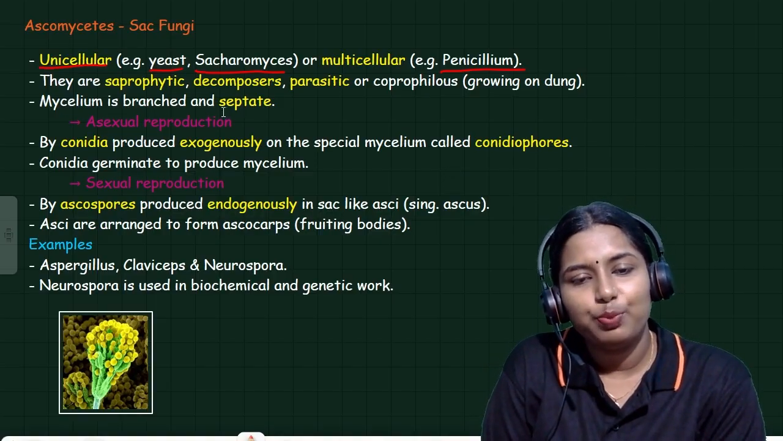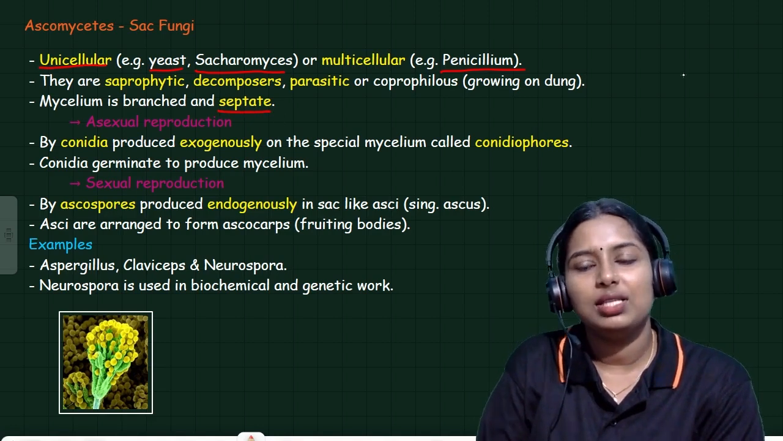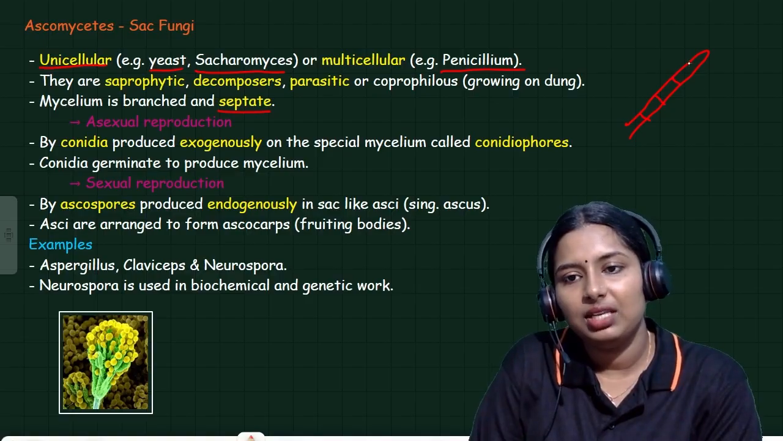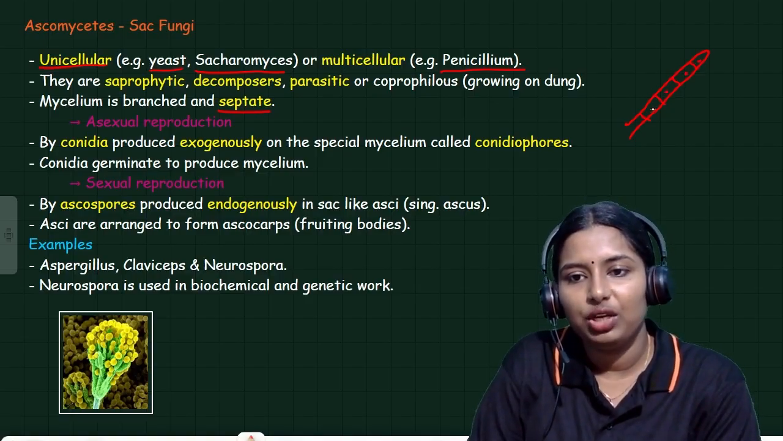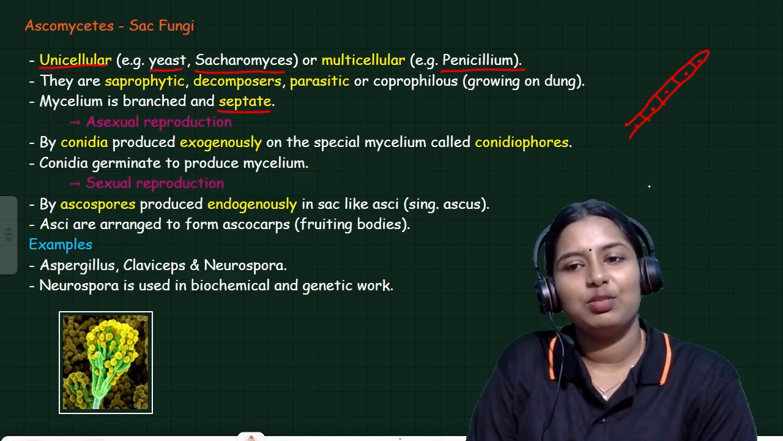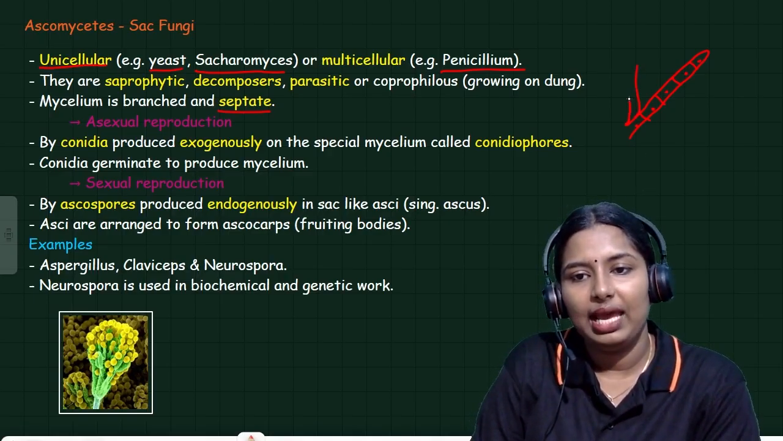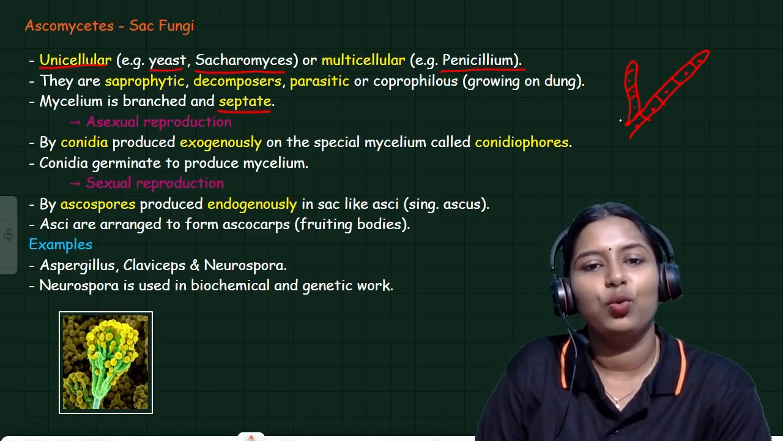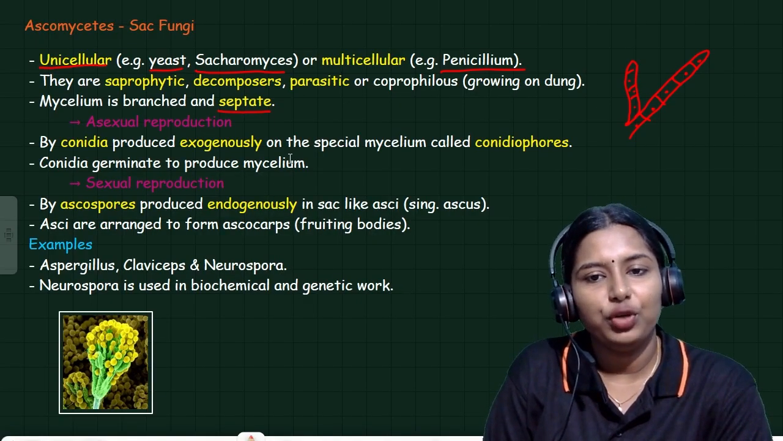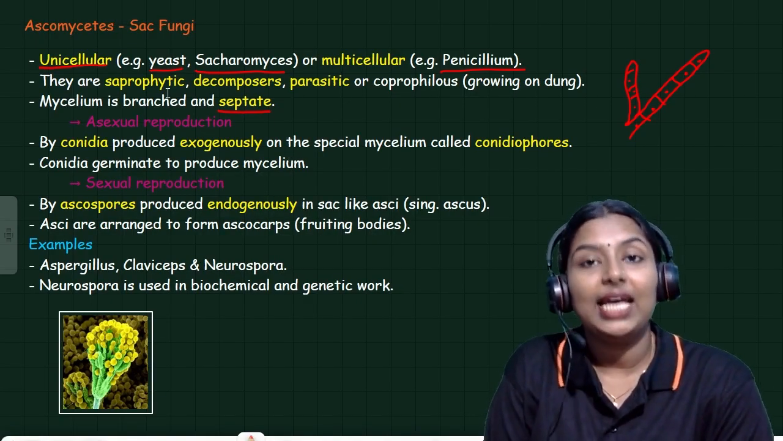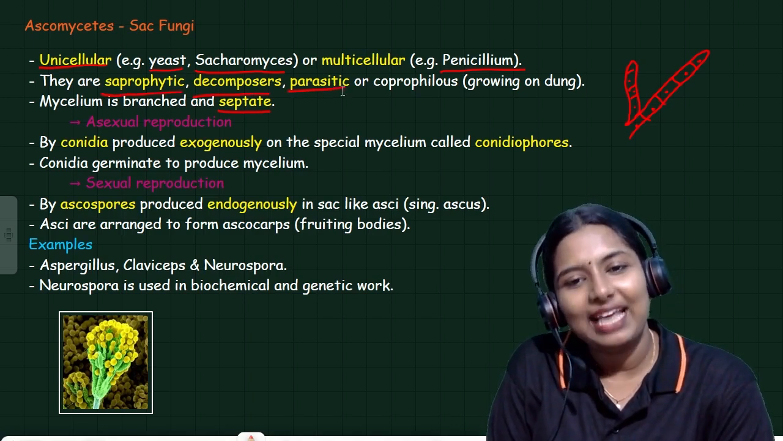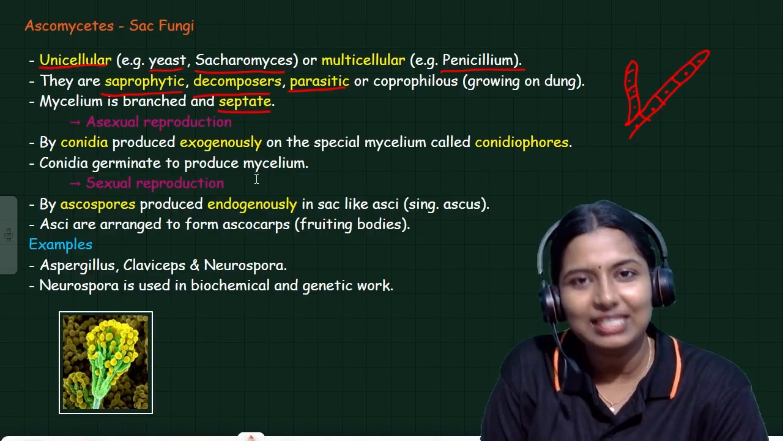Its mycelium is branched and septate. So cross walls are present in between the hyphae, septa are present in between it. Cross walls are present in between the nucleus. One more thing: they are saprophytic, decomposers, and parasitic.